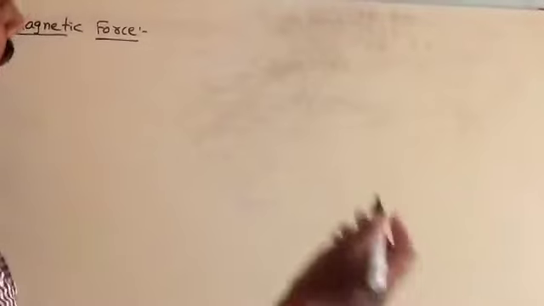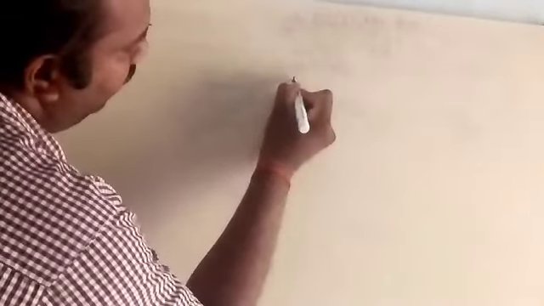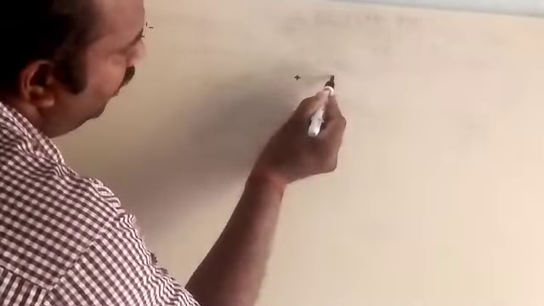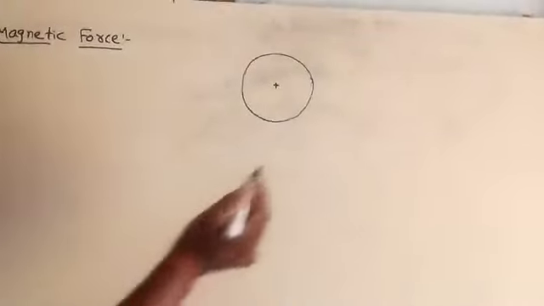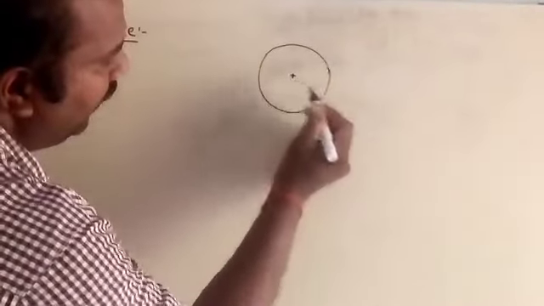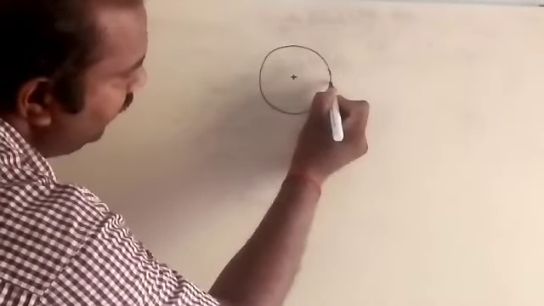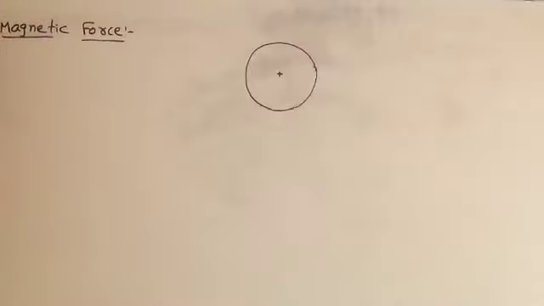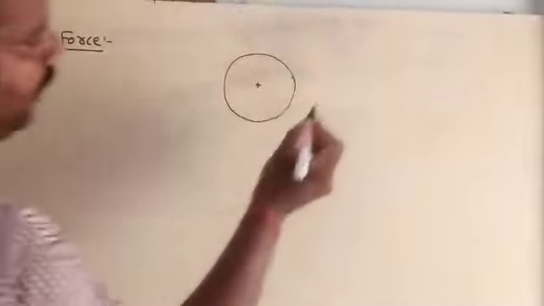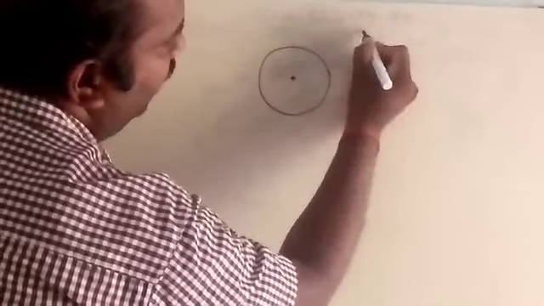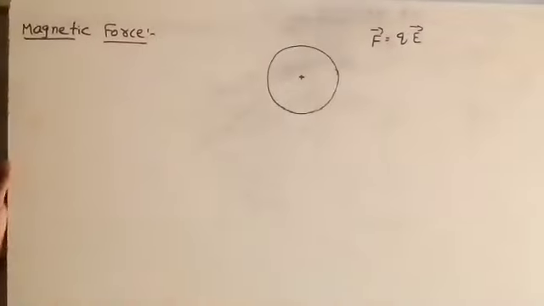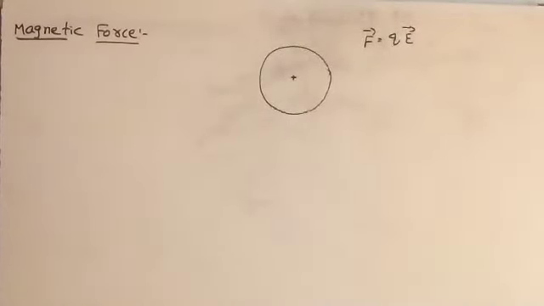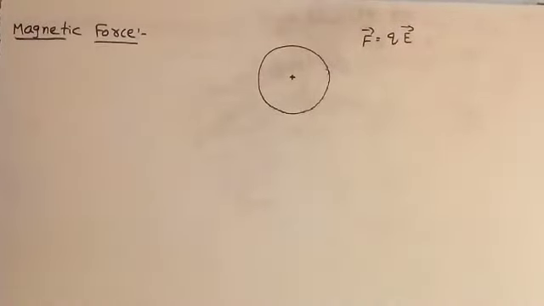Recollecting that concept, suppose here I am placing one unit charge. Around that unit charge, it can create an electric field. In that region or space, if any positive test charge is there, then this positive test charge will experience a force, and we already know that equation: the force F bar is equal to Q into E. This concept is very well known from the first topic itself. So F bar is equal to QE, or simply F is equal to QE.